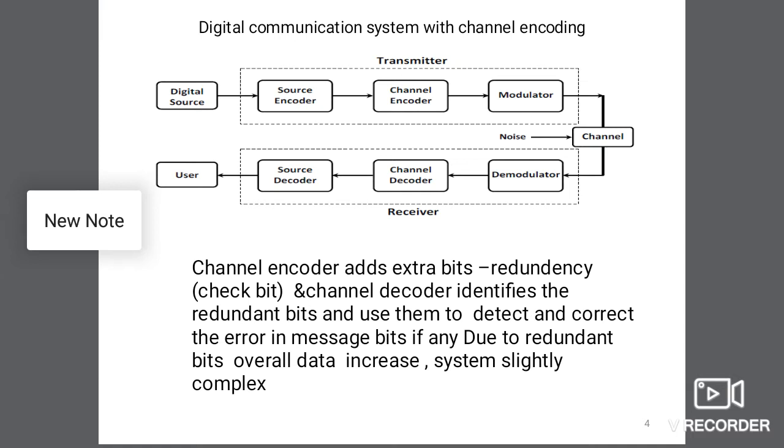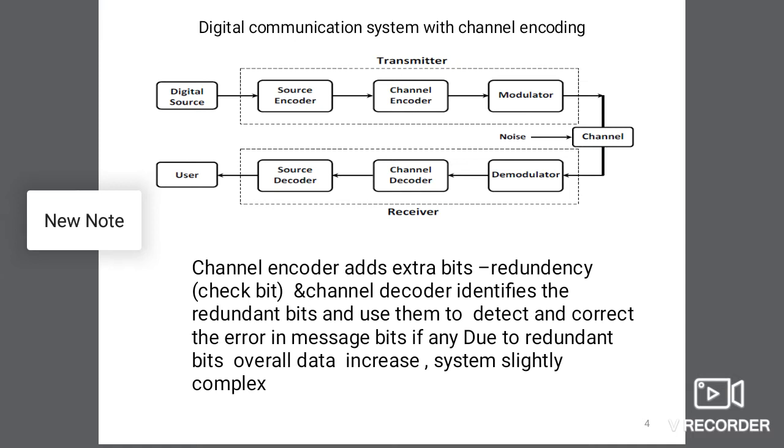Here the source encoder encodes the original message, and the modulator modulates this signal, and this signal goes to the channel. Here the channel is wireless or through wire, and here noise is introduced.